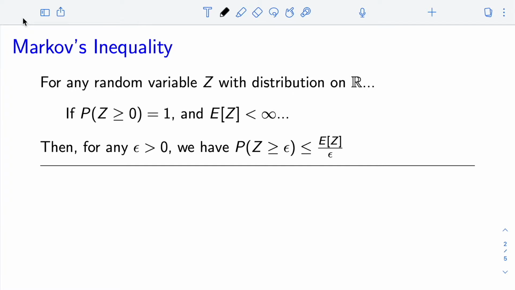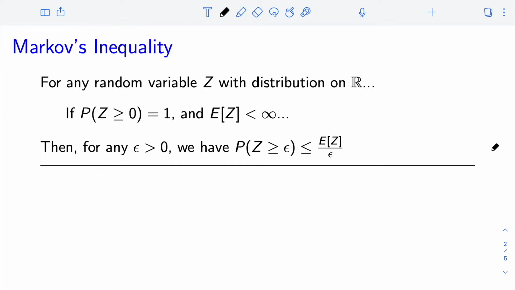And here, if we have a positive random variable, so this is a random variable that is greater than or equal to 0 with probability equal to 1, with a bounded mean, a bounded expectation, then we can bound the tail probability of this random variable, the probability the random variable is greater than or equal to epsilon, by its mean, the expectation of the random variable, divided by epsilon. One thing to note here, because our random variable is positive, we don't have absolute values anywhere here. At first glance, this inequality might seem not incredibly useful.